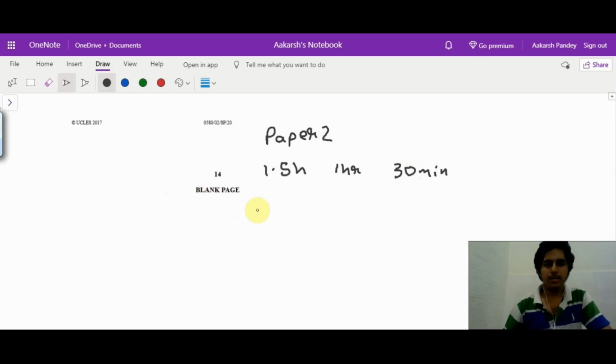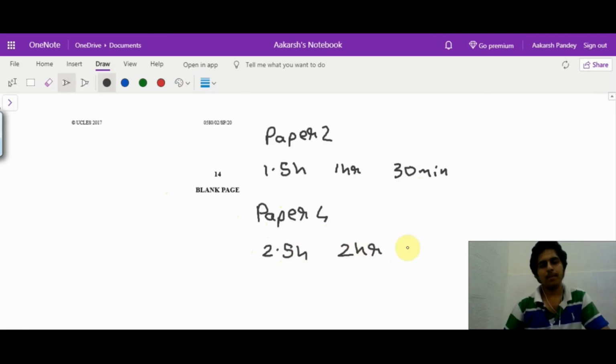When you will be doing paper 4, that is for 2.5 hours, so here also you should aim for 2 hours, but a plus or minus 10 minutes will not harm anything, because these papers tend to be lengthy. You have graph questions and questions which have a lot of sub questions in them. Here we did not have much of those type of questions, we had individual questions. So for paper 4 you can have this plus or minus 10 minutes, but paper 2, try to complete it in 1 hour.